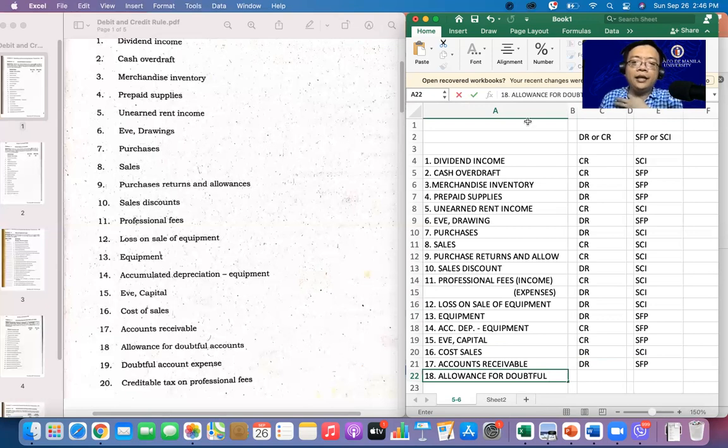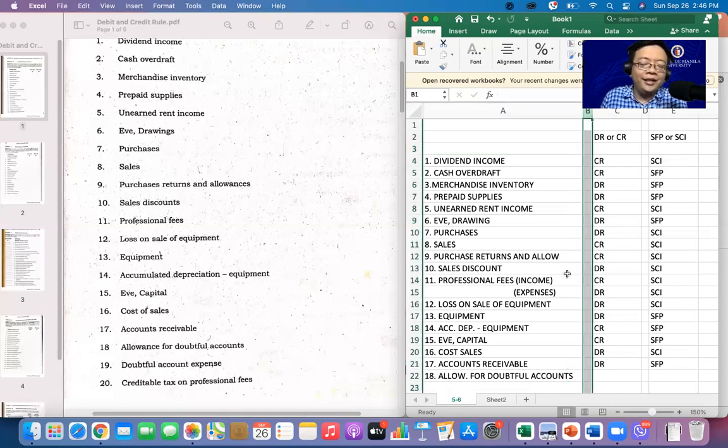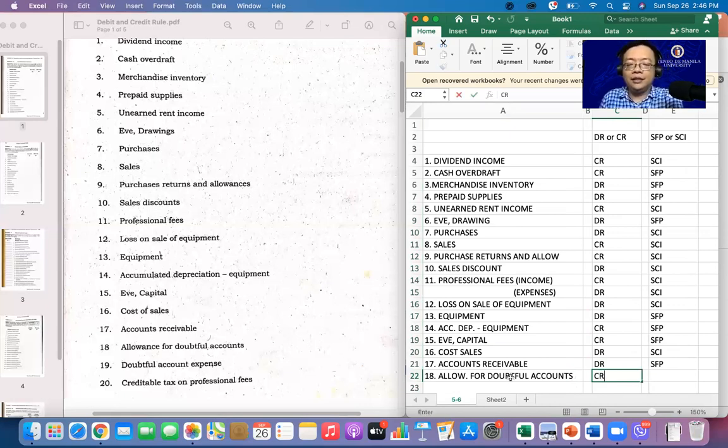All right, just like your accumulated depreciation, ito naman ay contra asset of your account receivable. Okay? So meaning sa Tagalog, you will estimate kung sino ang hindi nagbabayad ng utang. Yan yung allowance for doubtful accounts. Alright. So, the account receivable has a debit balance. Ito naman ay has a credit balance and part pa siya ng statement of financial position.